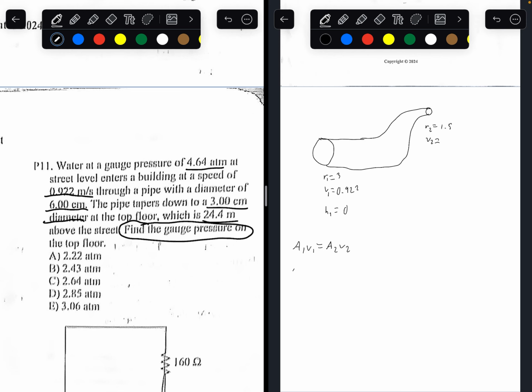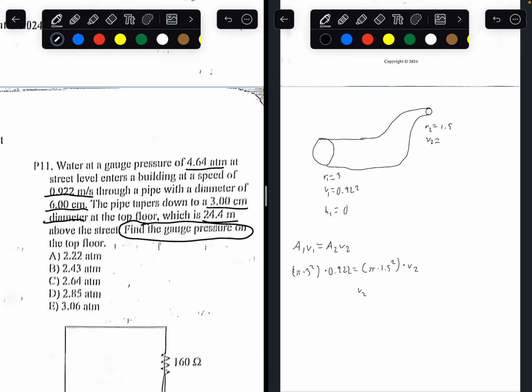So the area of the first cross-section is going to be pi r squared. So pi times 3 squared. The velocity flowing through the cross-section is 0.922. The area of the second cross-section is going to be pi times 1.5 squared. And we're trying to find the velocity of the second cross-section.